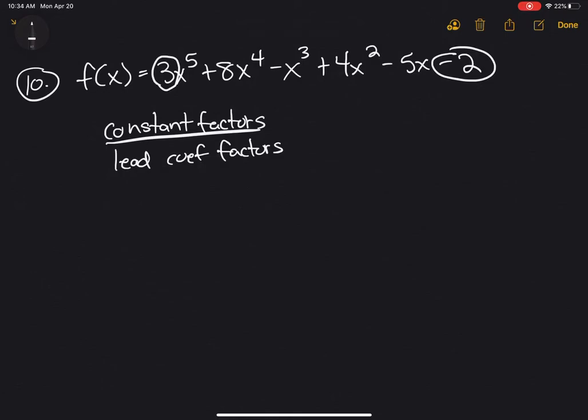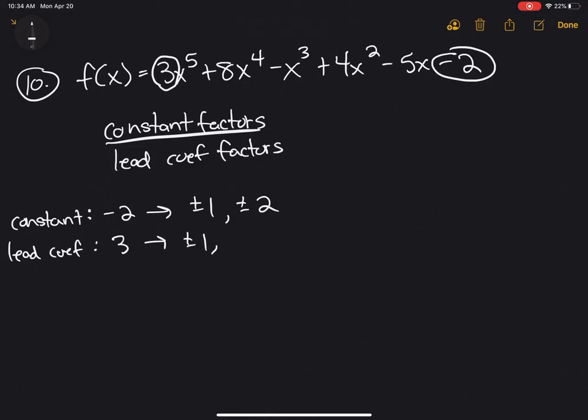So we'll start with our constant, and we're going to find all the factors of negative 2. So positive and negative 1 and positive and negative 2. And those are your only factors of negative 2. Next, we've got to find the factors of the leading coefficient, which is 3. And the only factors of 3 are positive and negative 1 and positive and negative 3. So this makes it kind of pretty easy. So now we just go through and find those possibilities.